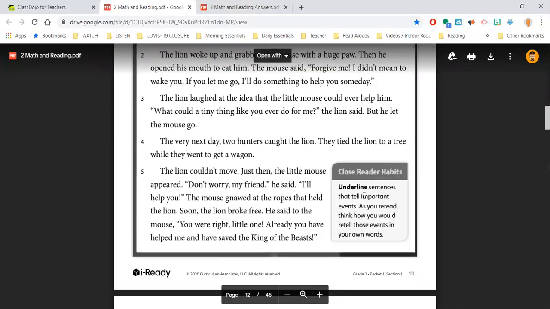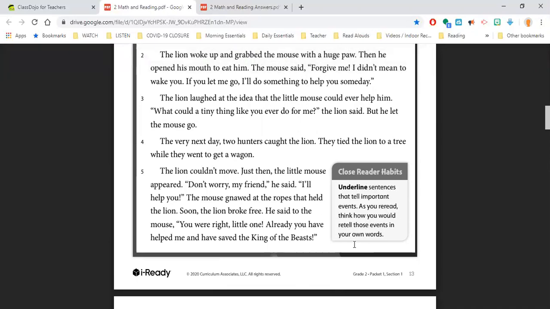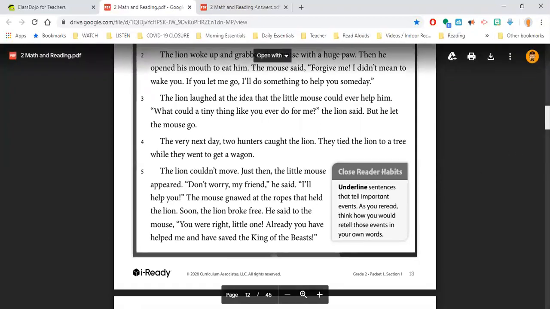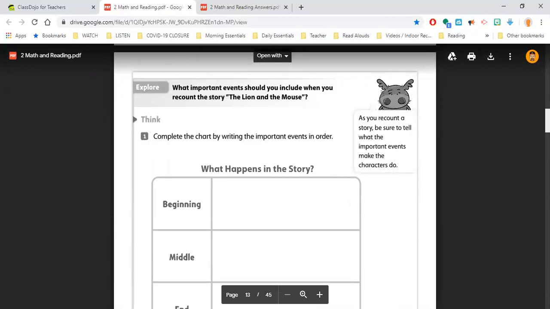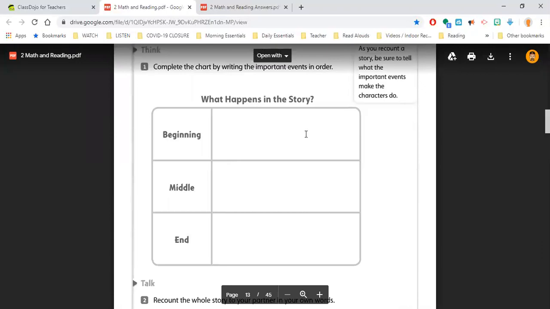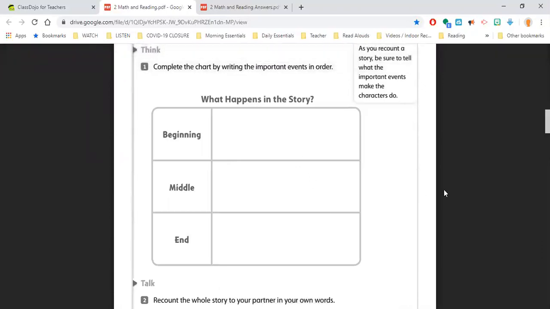The close reader habits down here tell you to underline the sentences that tell important events. As you reread, think about how you would retell those events in your own words. If you're having trouble with retelling, make sure you're underlining, and that will help you practice that skill. In the next part it says, what important events should you include when you recount the story of the lion and the mouse? You need to think back, what were the important events that happened in this story? Practice retelling to somebody. If you had a hard time, go back and reread and do it again so you can get some more details. Then you're going to fill in the chart about what happens in the beginning, the middle, and the end.